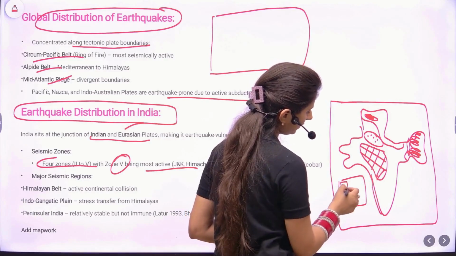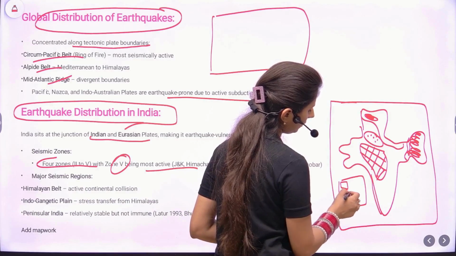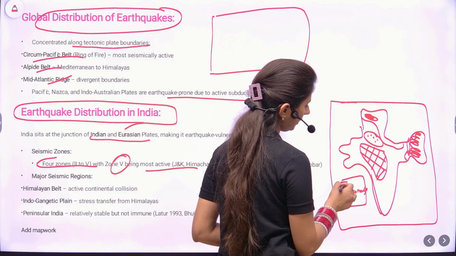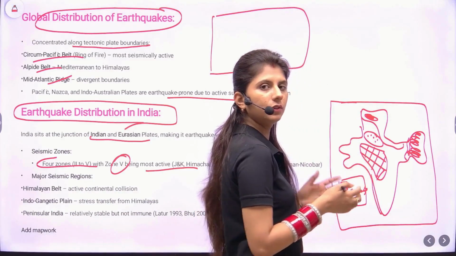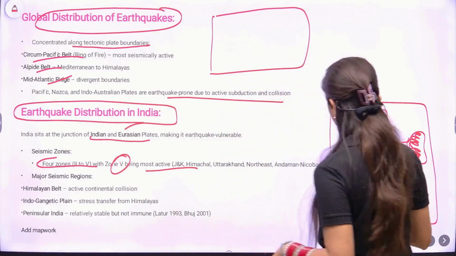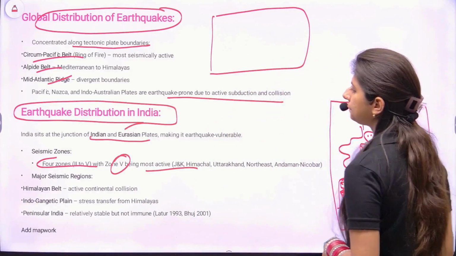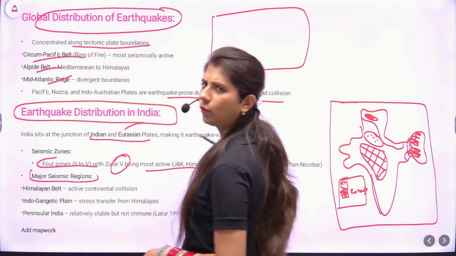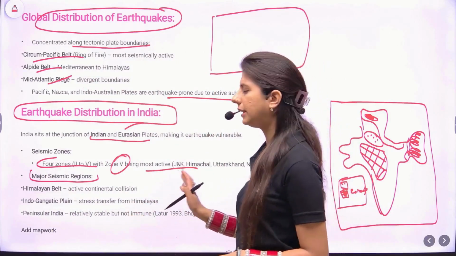That shows what each mark represents. If this is a square, then this represents zone 4. If it is dots, then it represents zone 3, whatever is there. So scale is very important, labeling is very important. Major seismic regions, and also only the diagram won't suffice. You need to write some points as well, explain these points.